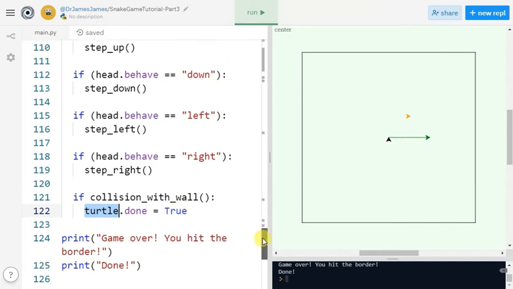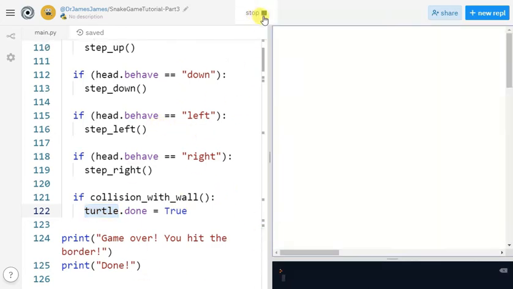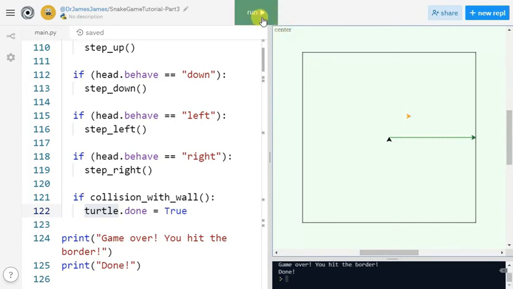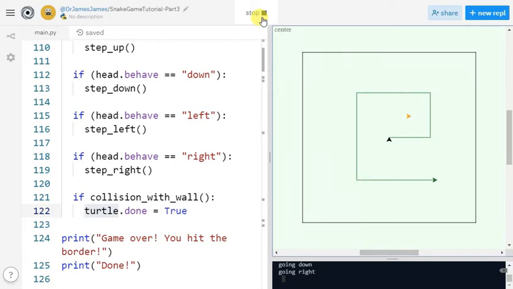Okay, so now we have two sprites. We actually have three sprites, but two of them are doing things. One of them is drawing the background, and it's actually also keeping track of whether the game is over. And the other one is the snake head. Notice the different behavior of the snake head. When it turns, it's doing this really slow thing. Why is that? Can you guess why it's acting like that, different from what it was acting like before?